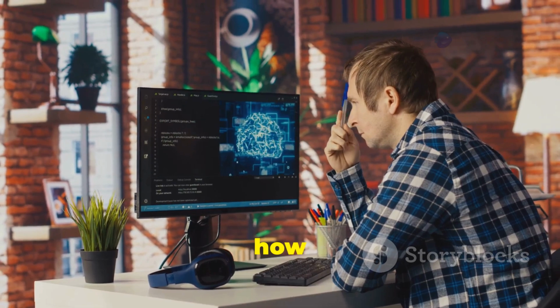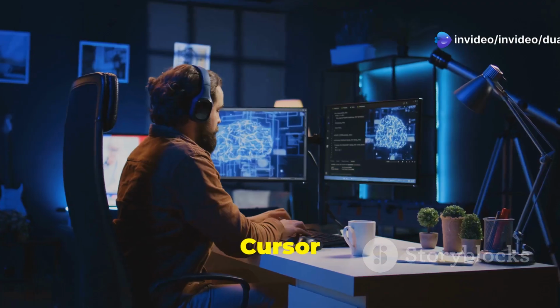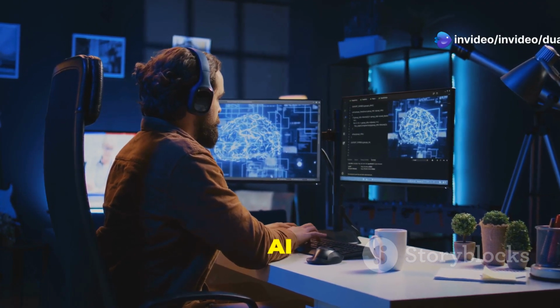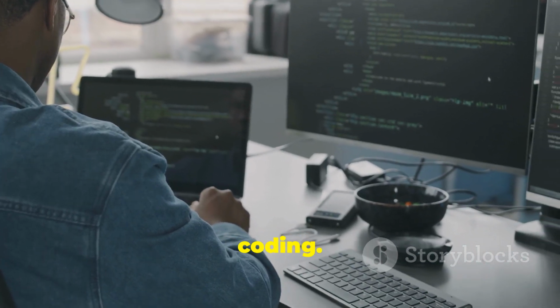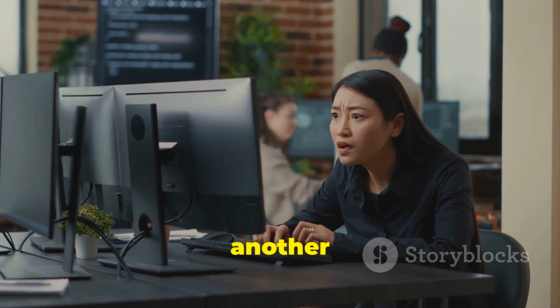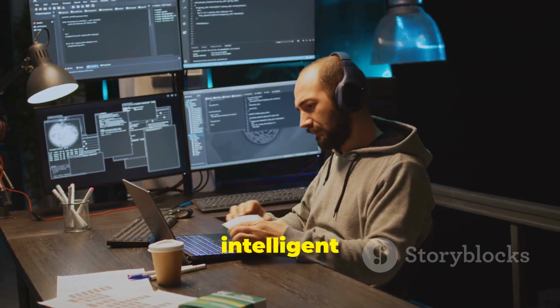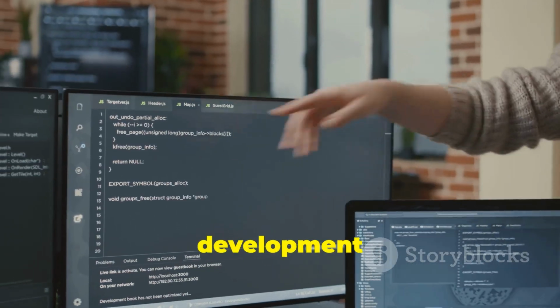AI-curious coders can see how AI augments human skill. Cursor provides a practical experience of AI synergy. It is a compelling glimpse into the future of coding. Cursor is more than just another text editor. It is an intelligent coding companion. The future of development is here.